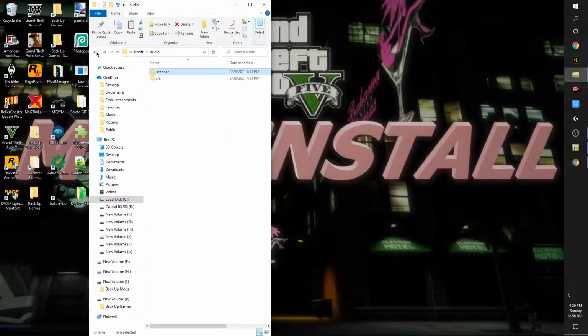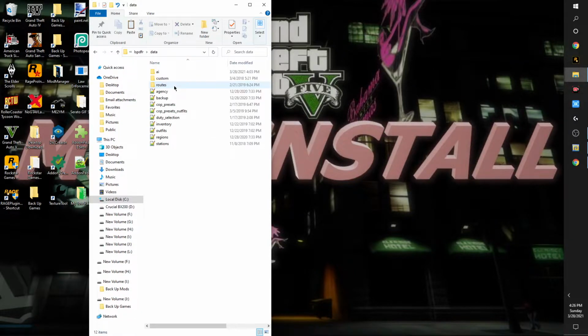I've also found there are some older mods that have scanner files that used to go into a police scanner folder, and I found that some of those actually work. You just have to create a path for it, like the way it used to be. So you would have to make a folder that says police scanner, but you would place that here. Data,